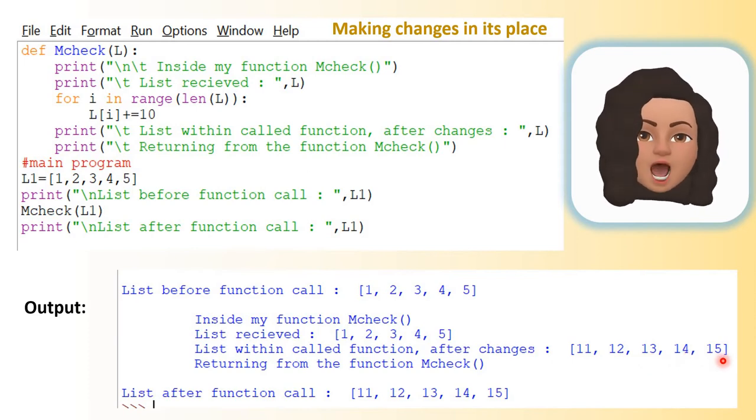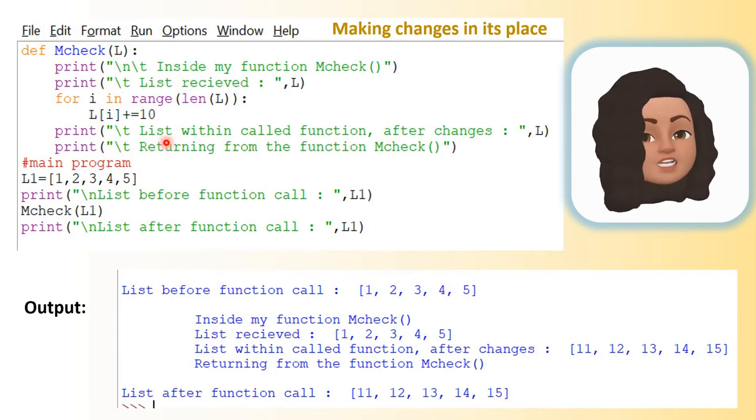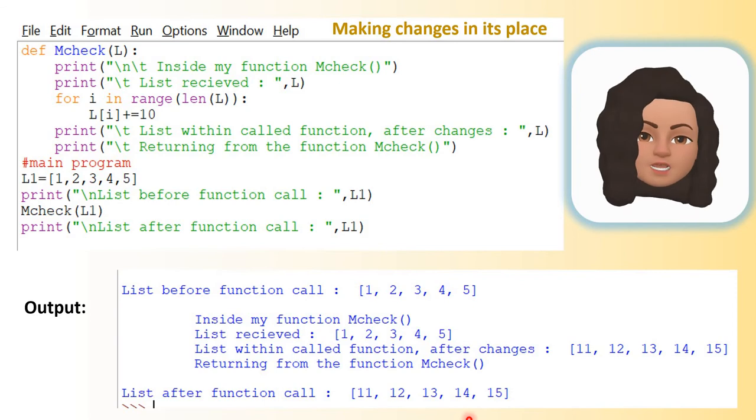Okay, now after printing that, the returning from the function mcheck statement will get printed. It will come to the next statement after the function call, where there is another print statement. List after function call is now the list 11, 12, 13, 14, 15. So any change made in the function will change the original data also. So when you pass a mutable type value to a function, the original value will be changed.